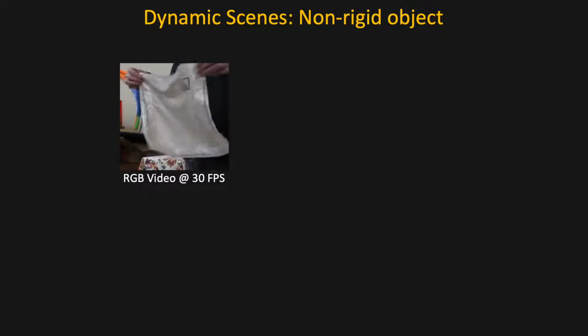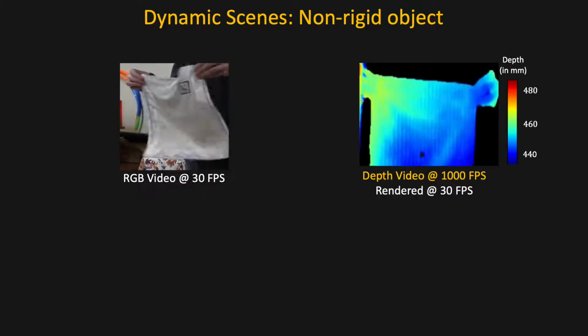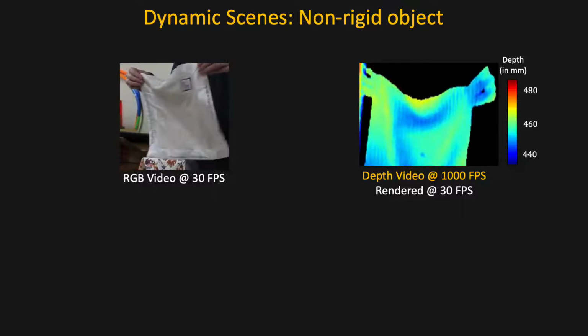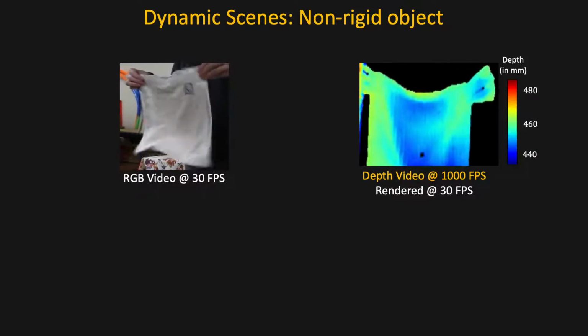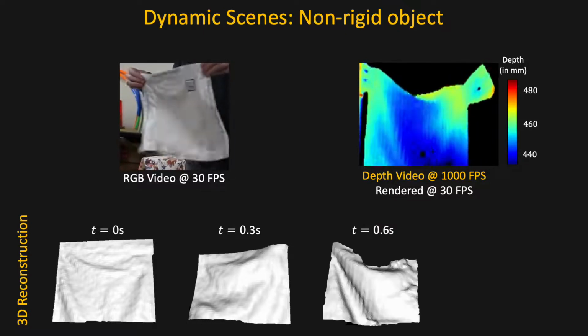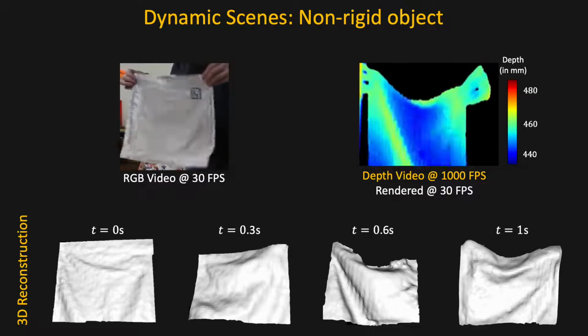Next, we demonstrate the capabilities of single-photon SL on highly dynamic scenes. Here is a white cloth rapidly waved in front of the camera. Capturing such a non-rigid object requires high-speed acquisition. Otherwise, excessive motion blur is induced. As the depth video demonstrates, single-photon SL can recover detailed 3D geometry of non-rigid objects. We also include mesh reconstructions of a few timestamps to clearly show the deforming folds of the cloth.